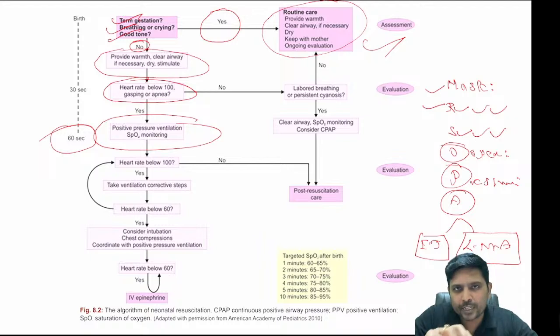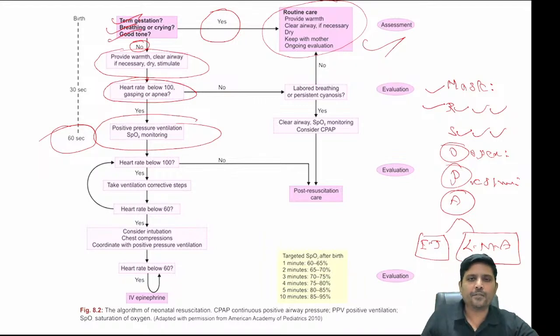MRSOPA stands for 6 points. M stands for mask, properly position the mask. R stands for reposition the neck. S stands for suctioning of the mouth again. O stands for open the mouth adequately. P stands for adequate pressure.